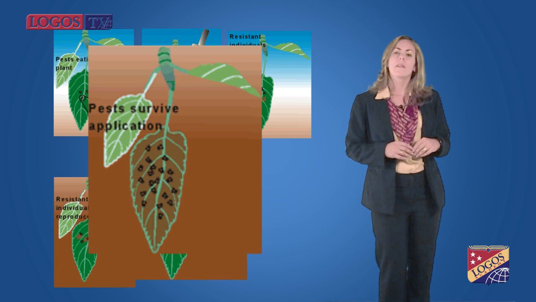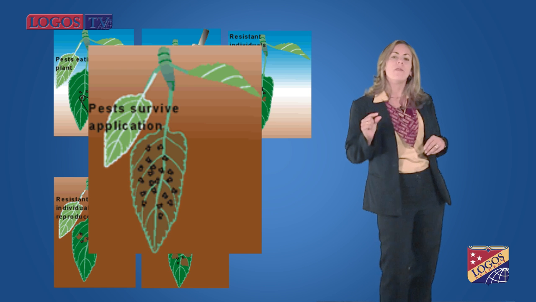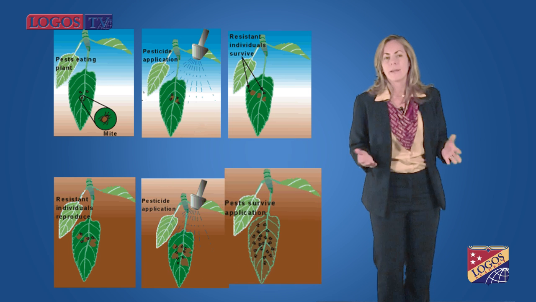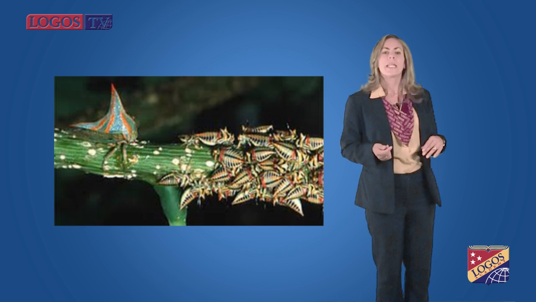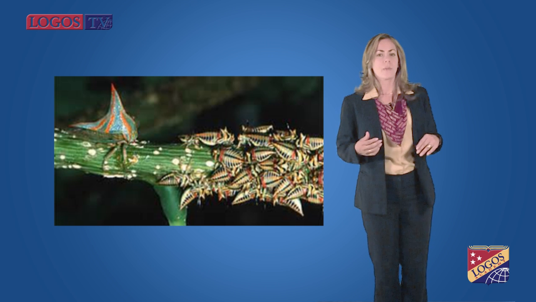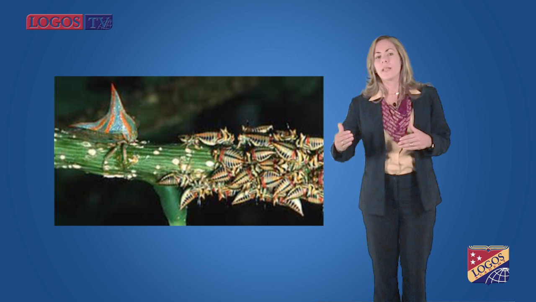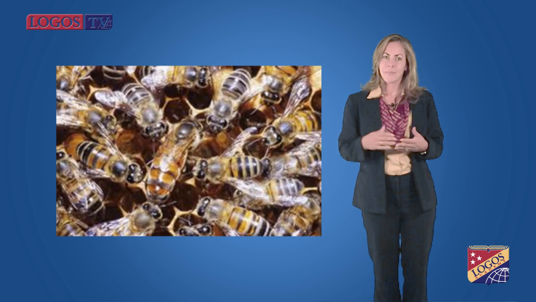When the same kind of insecticide is used on the insects, only a few are killed because most of them are resistant to the insecticide. Insect populations can evolve quickly because insects produce many offspring and have a short generation time. Generation time is the average time between one generation and the next.